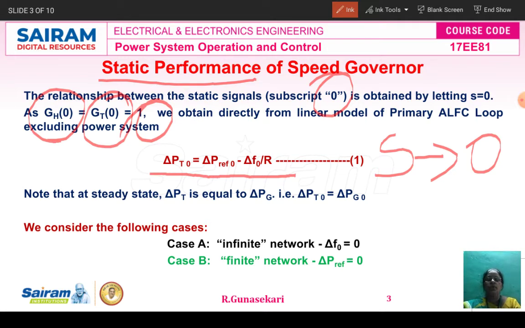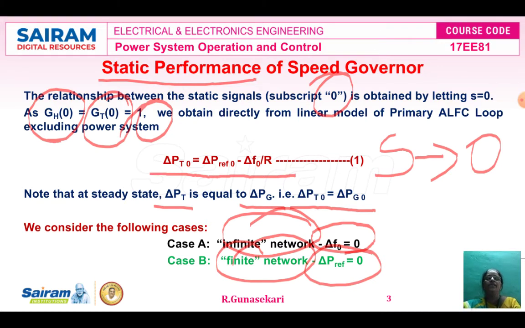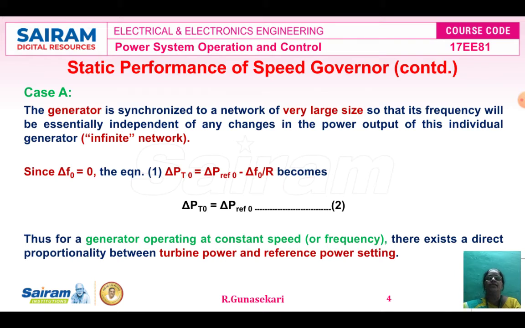In these equations, for steady state purposes, del Pt is equal to del Pg, that is, the turbine output equals the generator output. So del Pt 0 equals del Pg 0. Here two cases we are considering. The first is the infinite network. Infinite network means del F0 equal to 0. Then the finite network means del P reference equal to 0. Now we study in detail case A and case B.